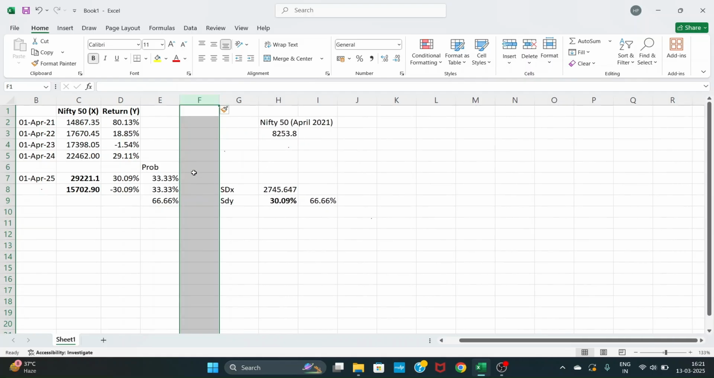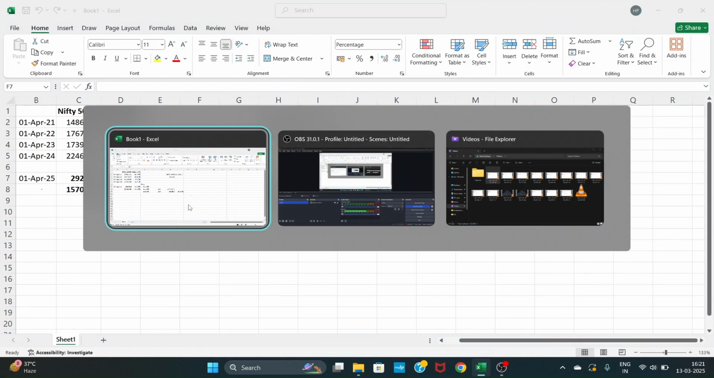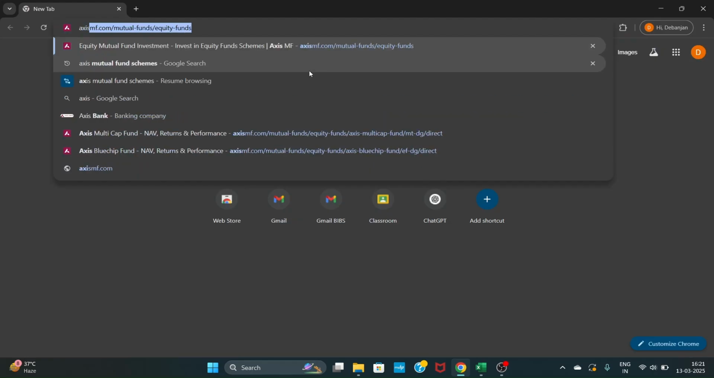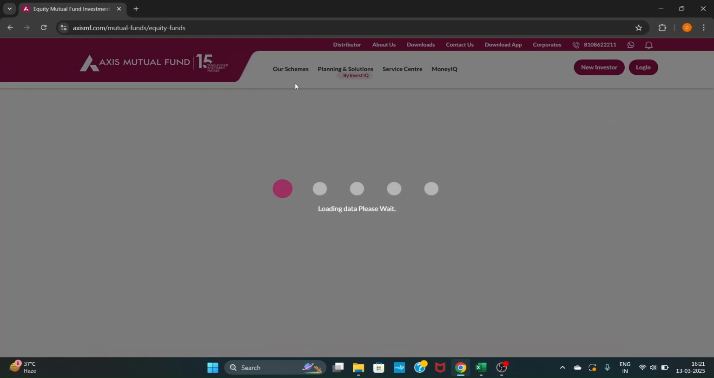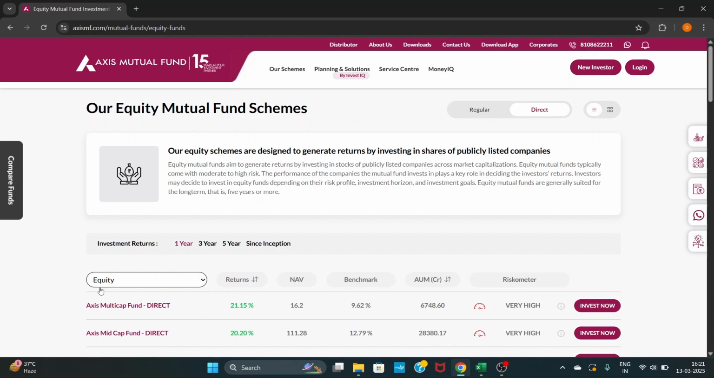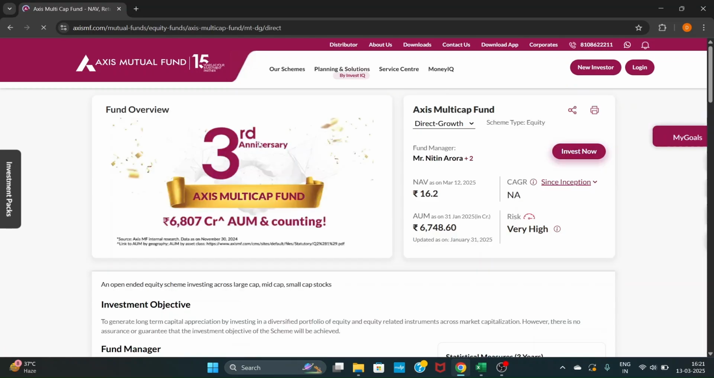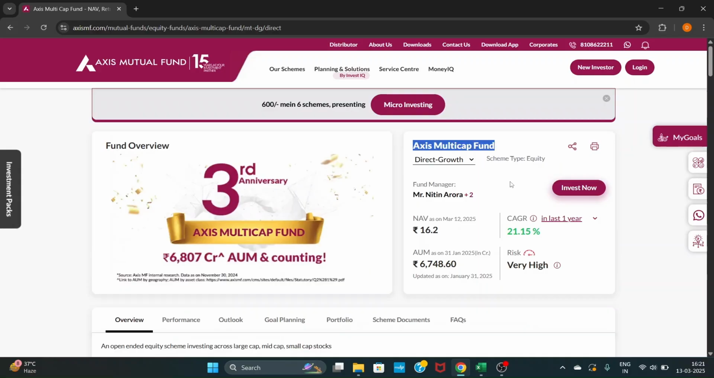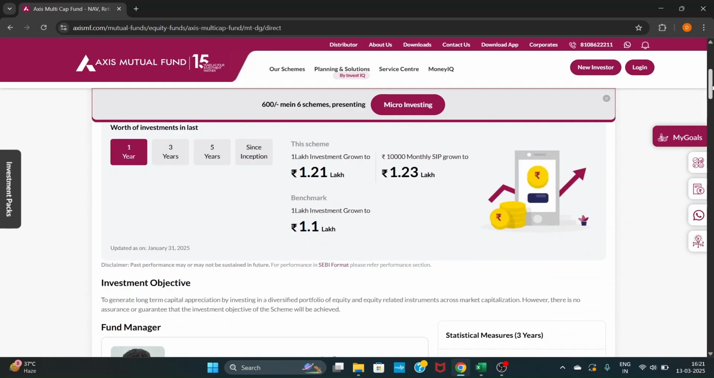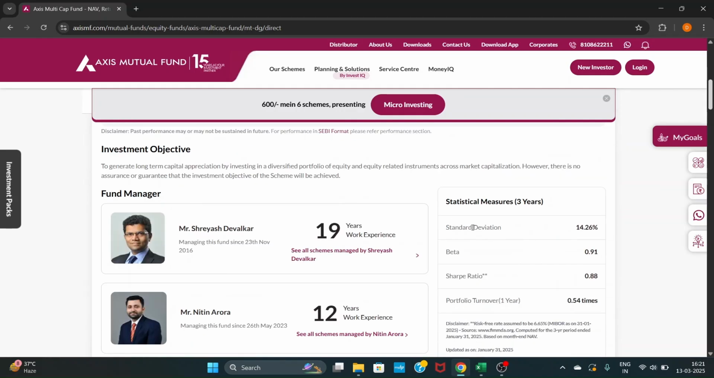Now let's take example of mutual fund. I just jump into any mutual fund. Let's take Axis Mutual Fund. Suppose we choose the Axis Multicap Fund. So in Axis Multicap Fund, we have seen the return of CAGR is 21.15%. What is CAGR? If you don't know, I will make a separate video on it. And the standard deviation is 14.28%.